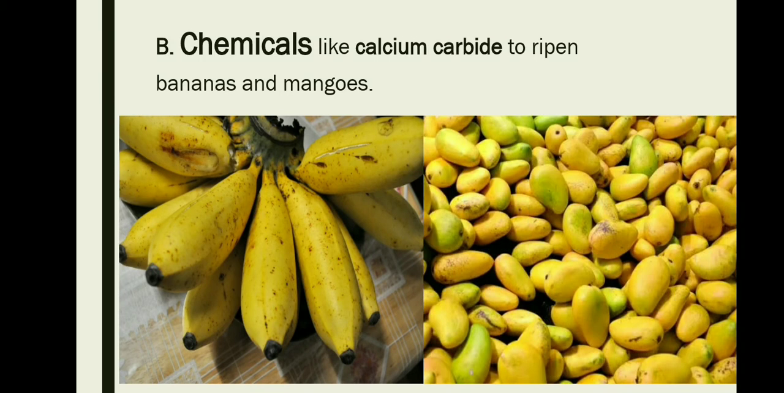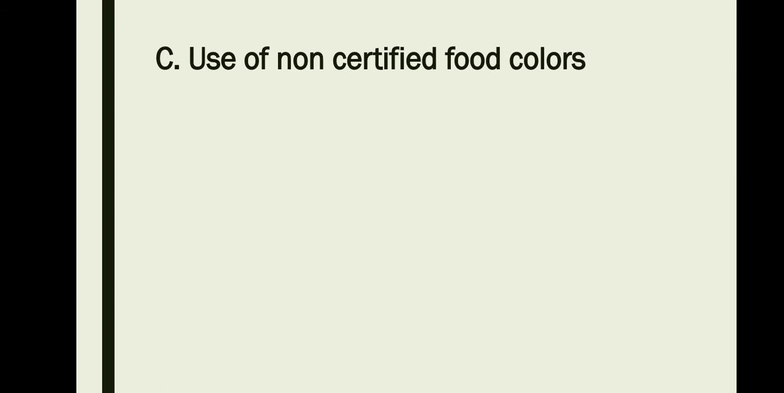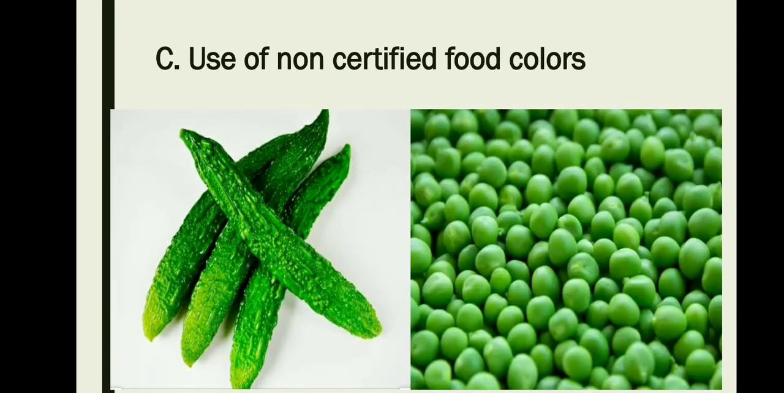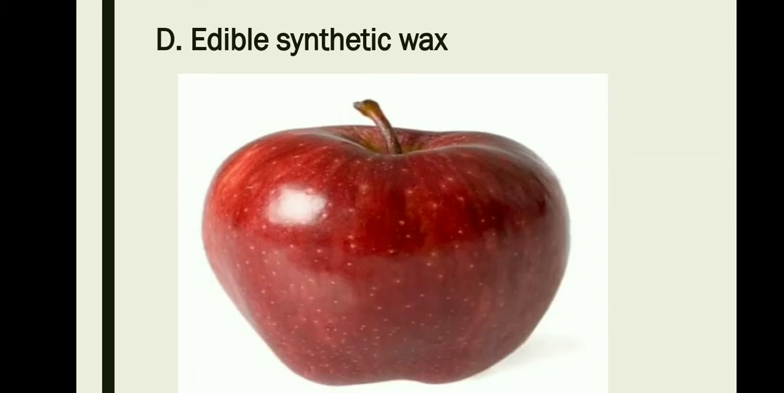The next intentionally added adulterant is the use of non-certified food colors like metallic lead. Non-certified food colors are added to vegetables in order to make them look much fresher. And adding something artificial to the food that we consume is not safe at all and it is going to lead to a lot of trouble in the near future. Edible synthetic wax is also used as an adulterant. Edible synthetic wax like shellac is used to coat over fruits like apples and pears. By doing this, the fruits are going to look much shinier in appearance, which makes them very appealing for the consumers.